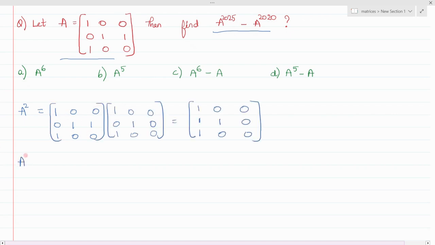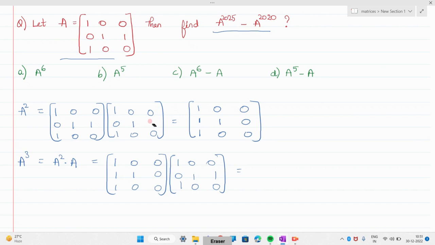Let's take A cube, that is A square into A. Actually, here 1 will come and here also 1 will come. So when you multiply this, you'll get it in this way, that is 1, 0, 0, 2, 1, 1, 1, 0, 0.